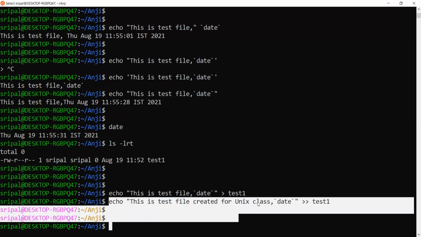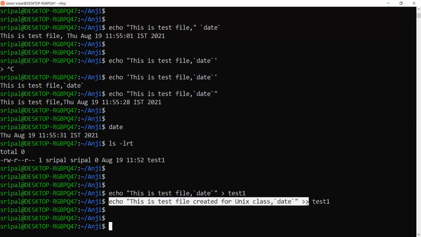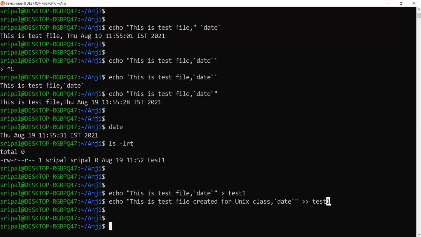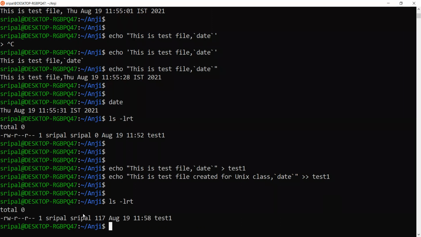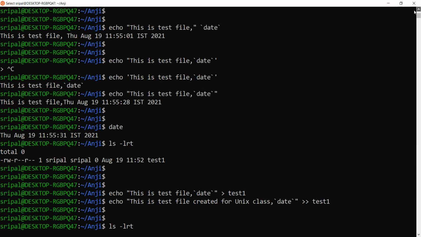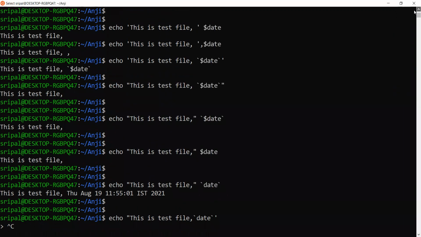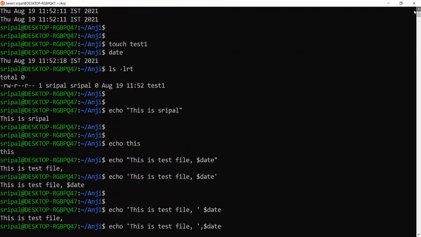When I executed the second line with two greater than symbols, it appended the text to the existing file. So we will list the file. You could see the file size is 117 bytes, whereas a few lines up you'd see 0 KB.